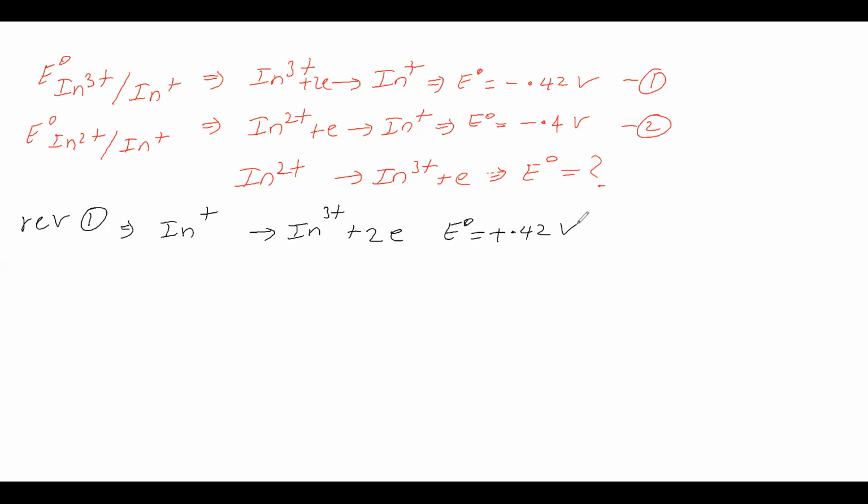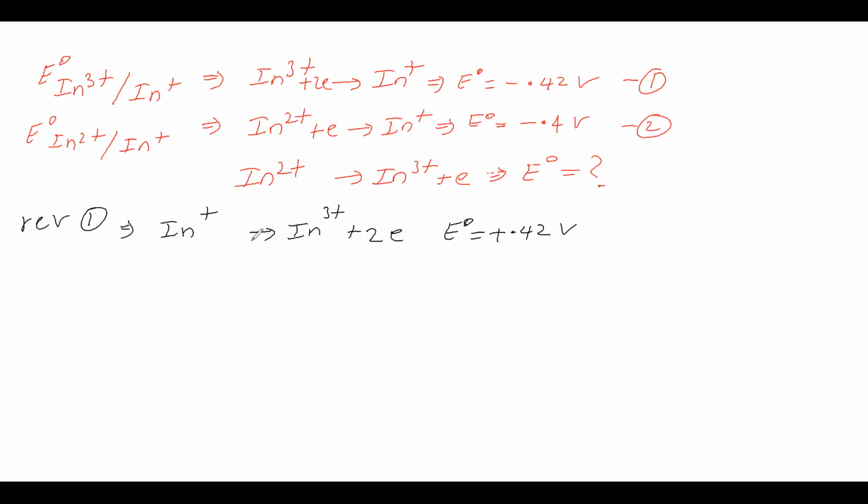We said E naught is an intensive property. We should not subtract, add, divide like this. But how are we reversing? See, one is reduction, the other is oxidation. Reduction is minus 0.42, which means oxidation is plus 0.42. Sorry, so this is correct. We need not consider the intensive property here.